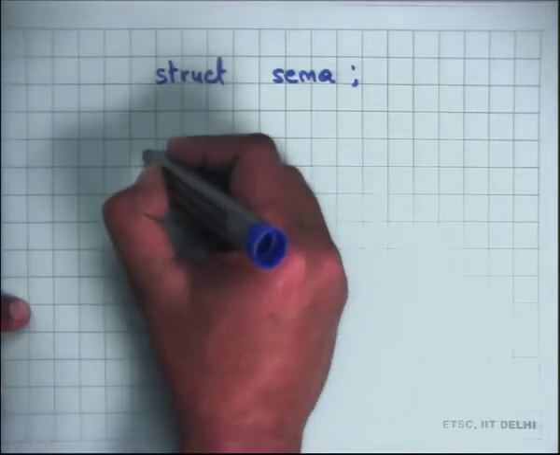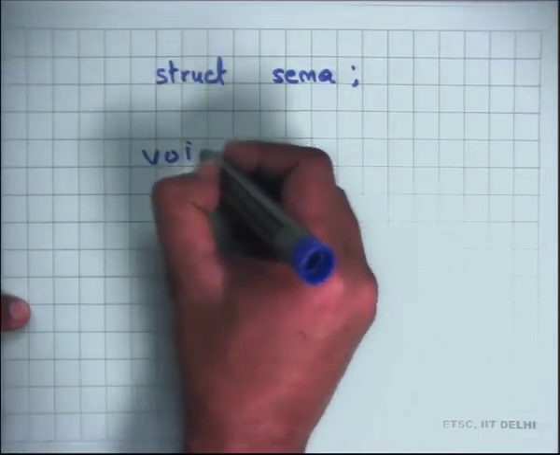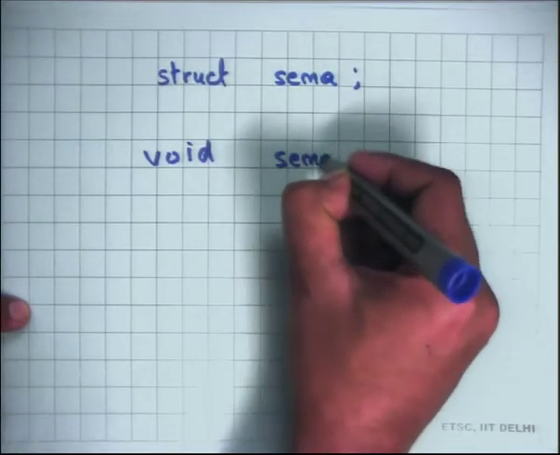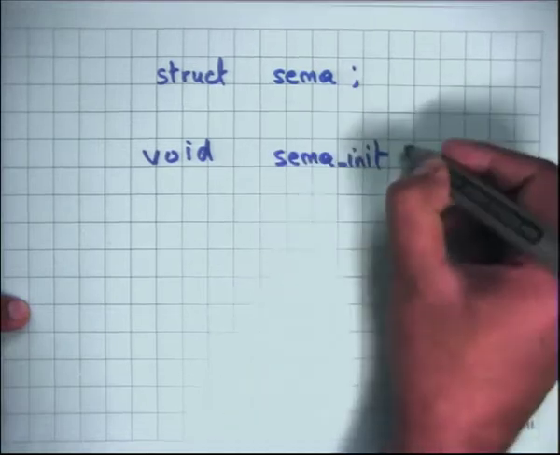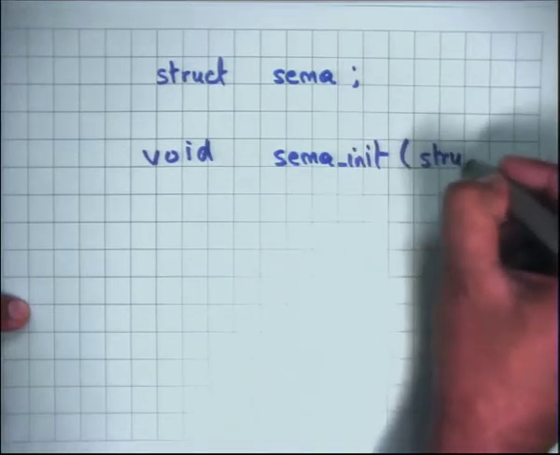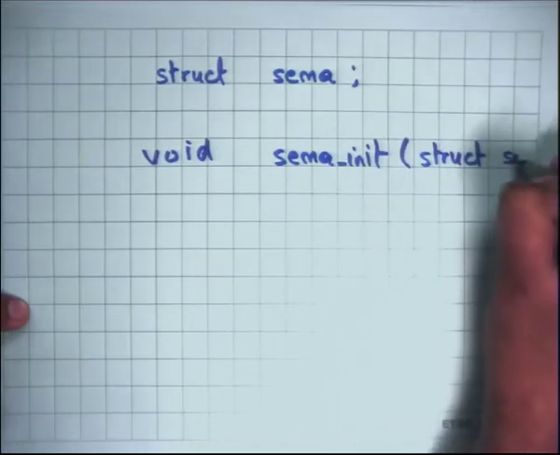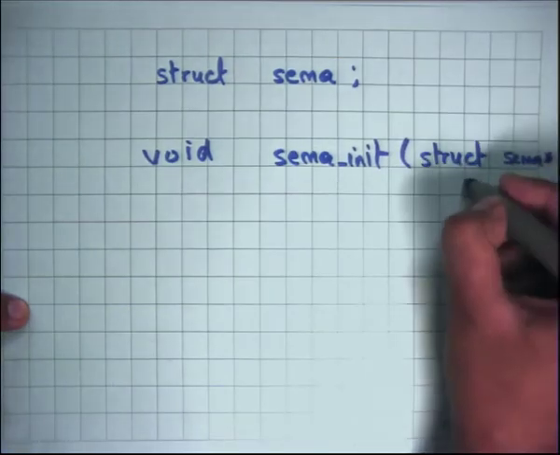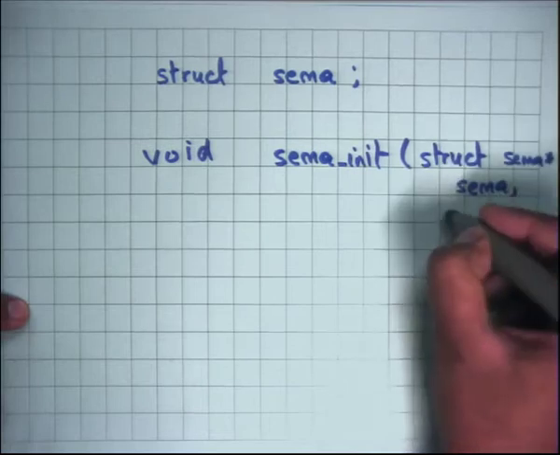Then there are three functions. There is void sema init, which takes the semaphore variable sema and an int val.